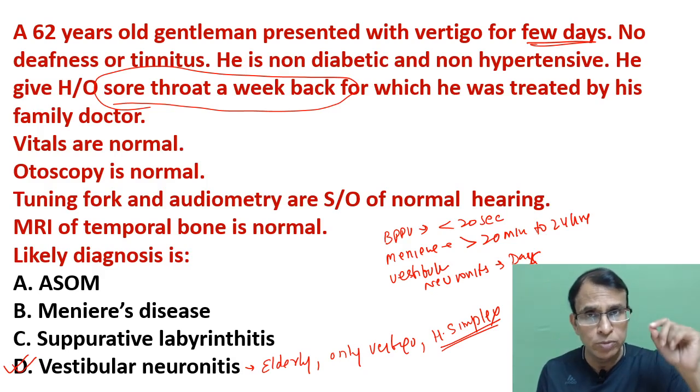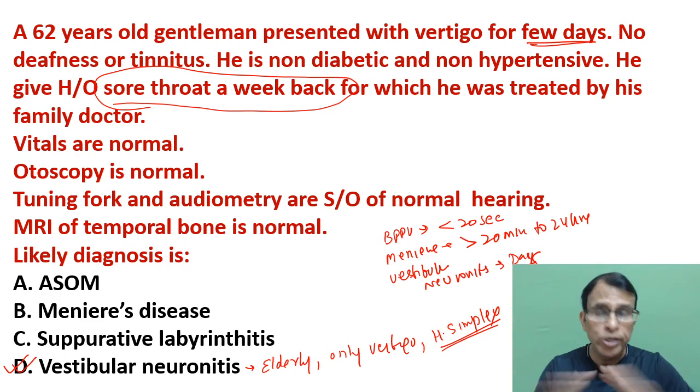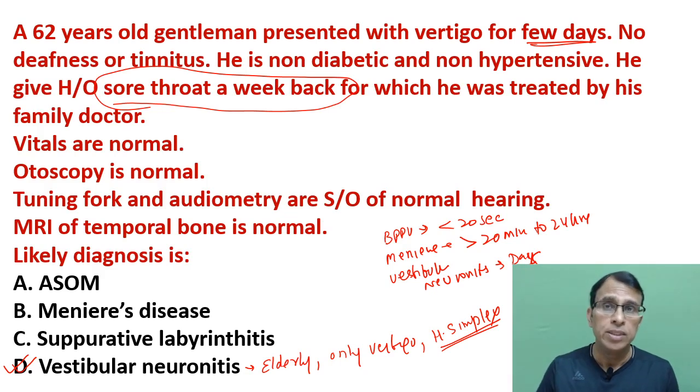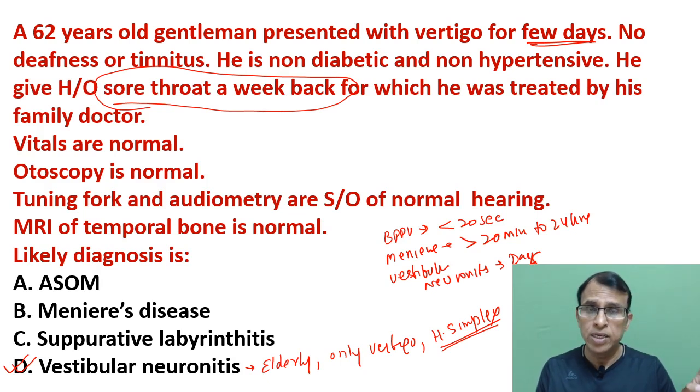And vertigo is going to be the only complaint, no hearing loss at all. This is very, very important. This is one of the few conditions where hearing loss is absolutely not there. So all your tuning fork tests, audiometry, all the hearing tests will be normal. But if you do vestibular function tests like the caloric test and all that, they will show you a positive finding. Hearing test will be normal, vestibular function test will be abnormal because it is a vestibular problem.